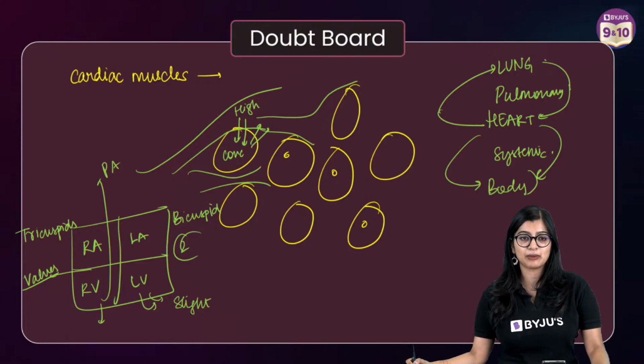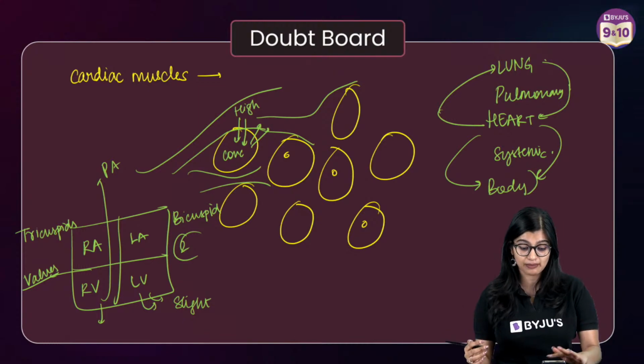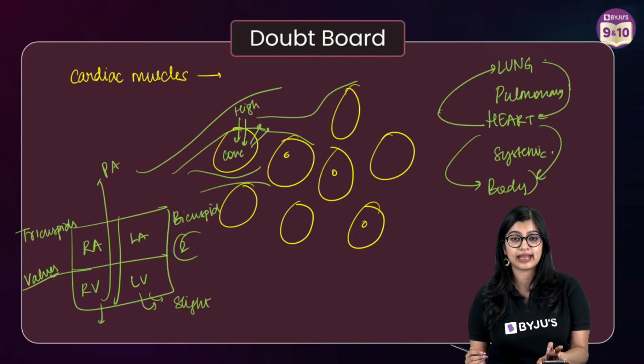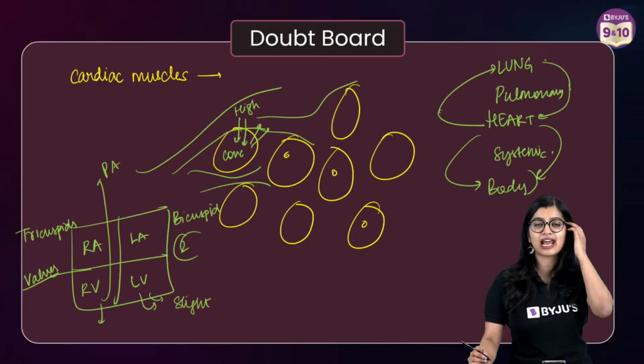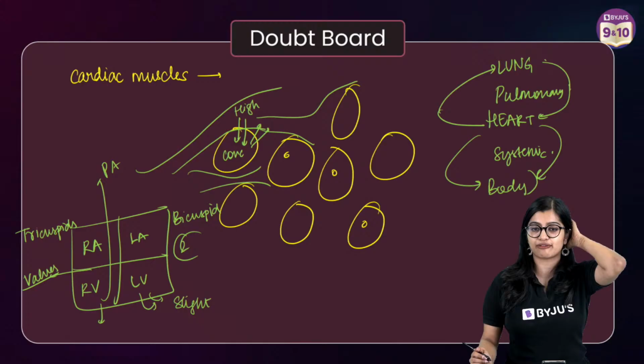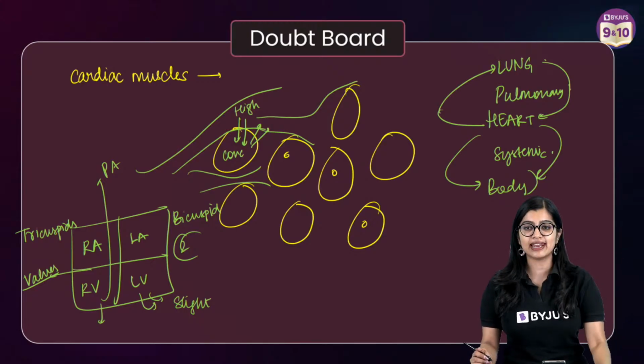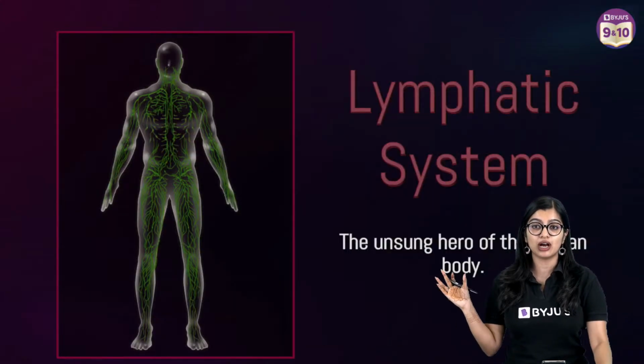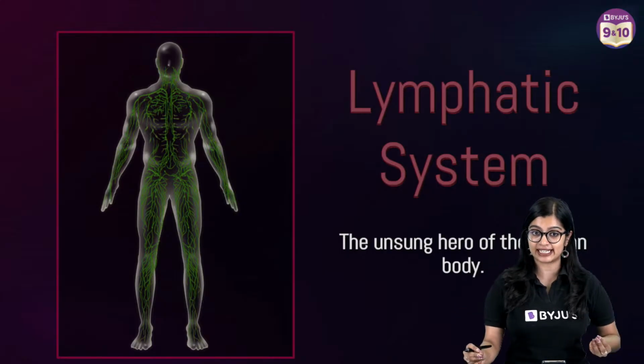Sphygmomanometer, AV, it is sphygmomanometer. Important topics from the beginning, I will tell you towards the end, okay? Role of bicuspid and tricuspid, they are valves which prevent the backflow of blood, right? Very good. So are we all ready to learn the next topic, which is lymph and lymphatic system?